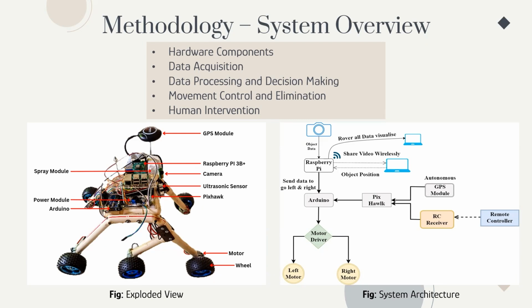Upon reaching the breeding site, the rover sprays larvicides using the spray module. We also keep the human intervention part, where the operator can take manual control of the rover's movement using the remote controller.